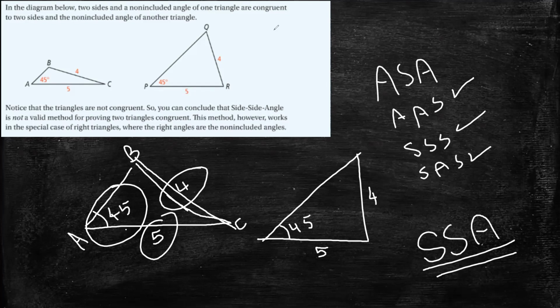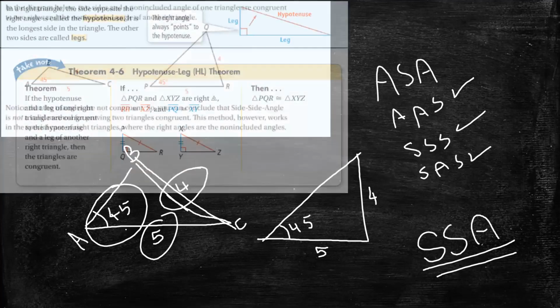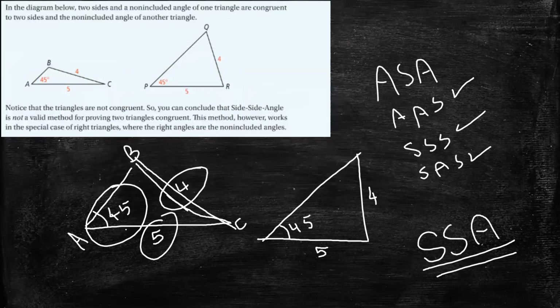But in a right triangle, here is not 45.